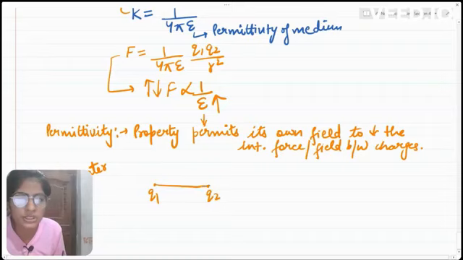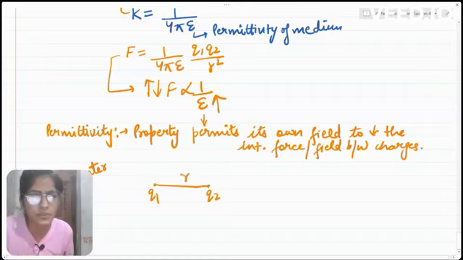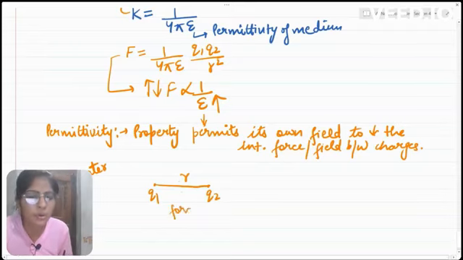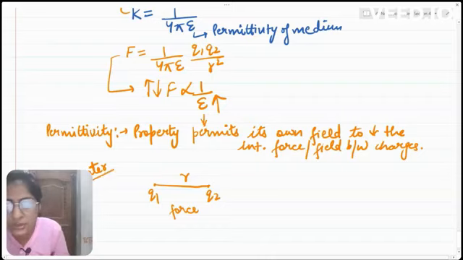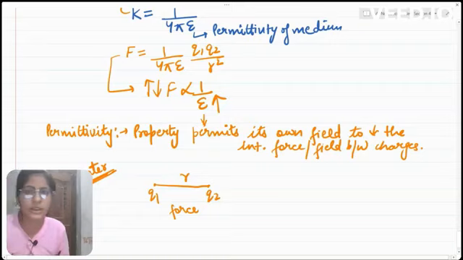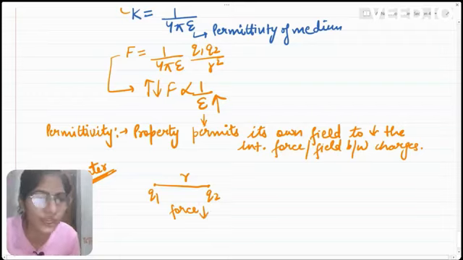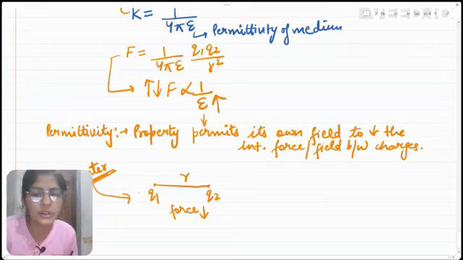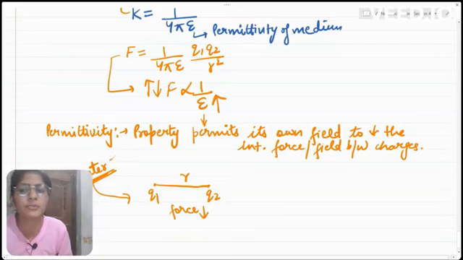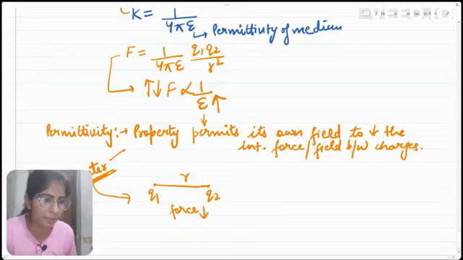Because both these charges are kept apart from each other, separated by some distance, they will exert some force because they have charges. So this water has a property through which it will allow its own field to decrease this force between the charges. This water has its own field, and this field will decrease the interaction force between the two charges. This particular property of the medium is known as permittivity.